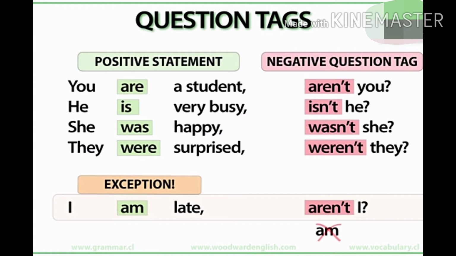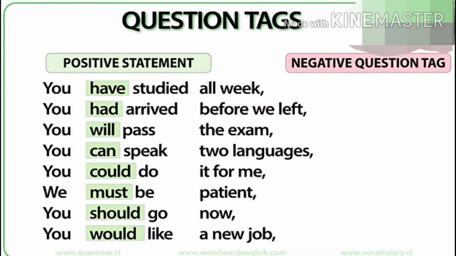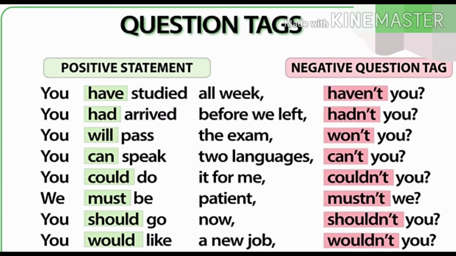Let's look at some question tags made with modal auxiliary verbs. How would you make the question tag for these modal auxiliary verbs? Remember, if we have a positive statement, the question tag is negative. What is the question tag for each one? You have studied all week, haven't you?